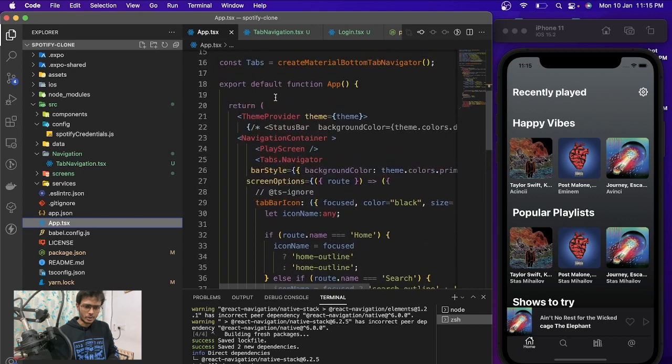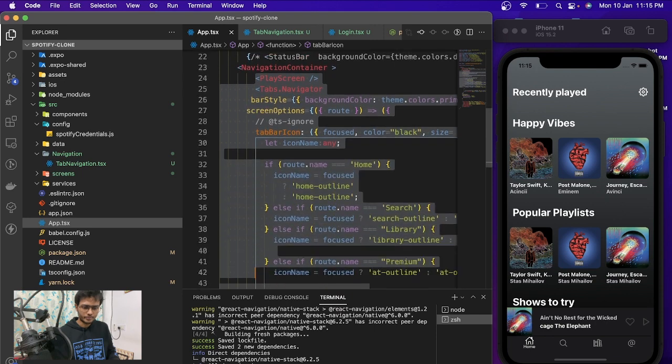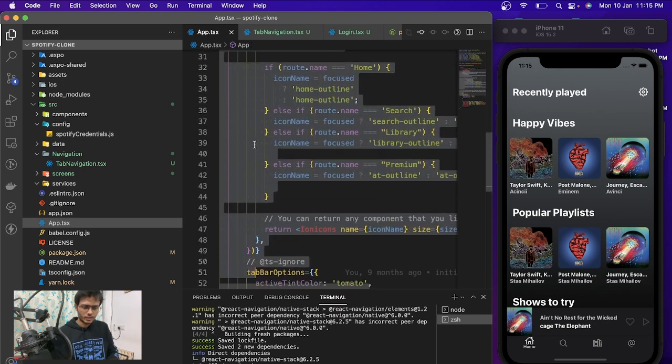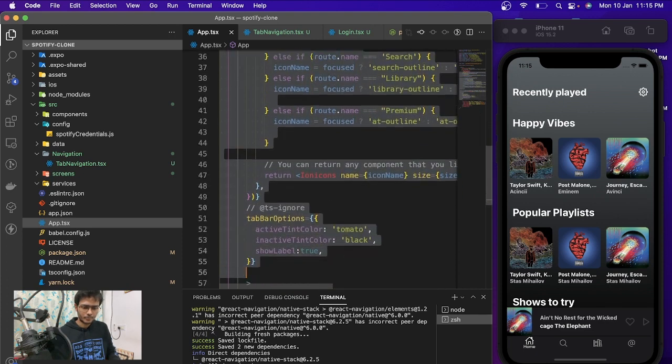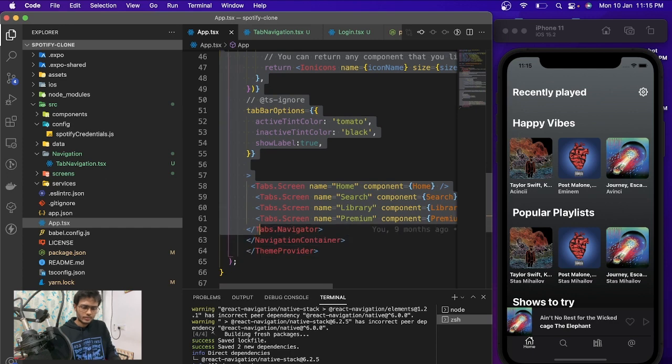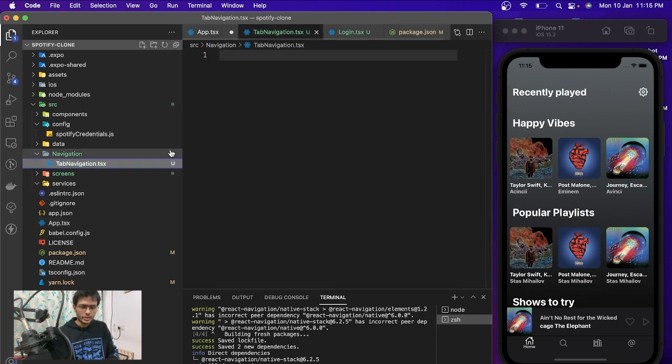From the app.tsx, let's just copy this one. Okay, let's copy this one only. This makes more sense. And let's put it over here.